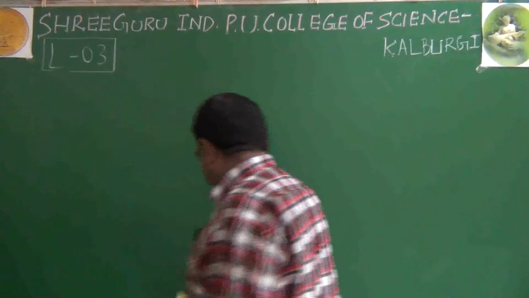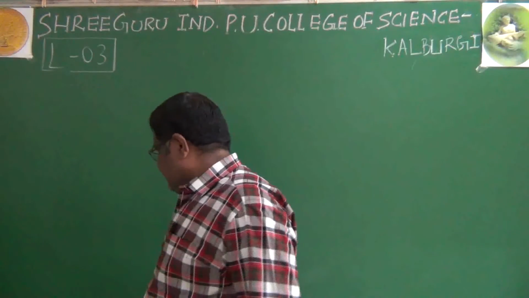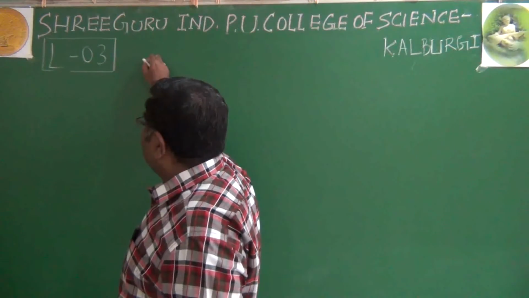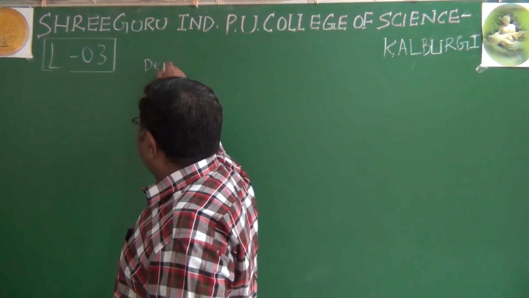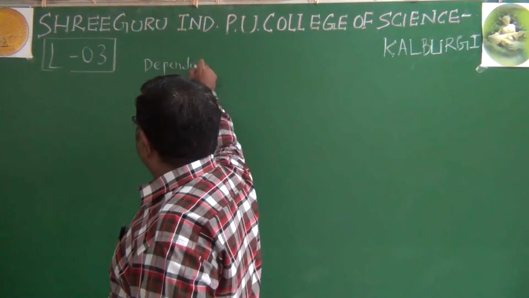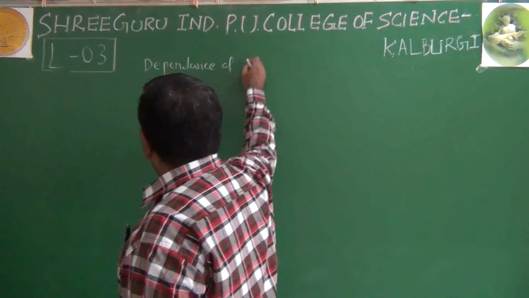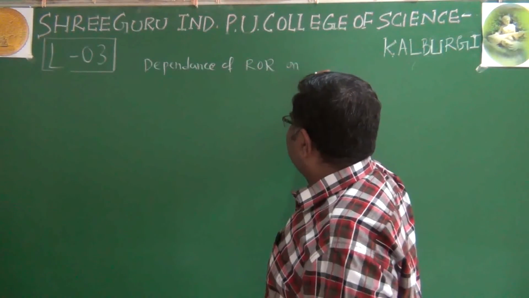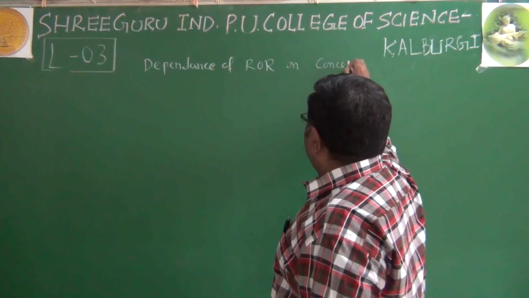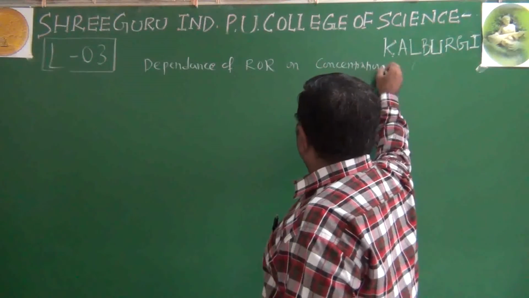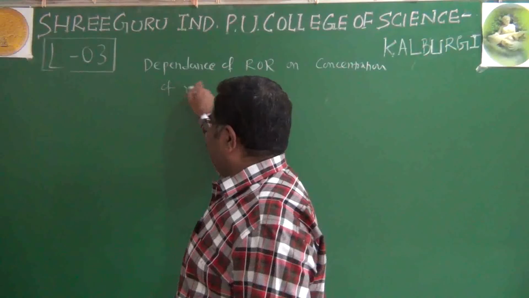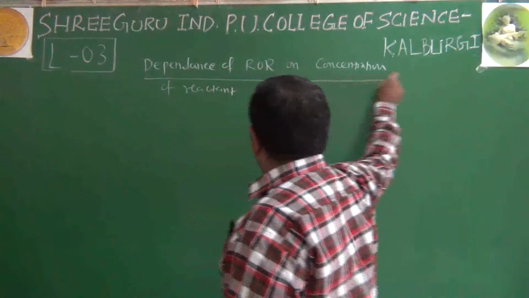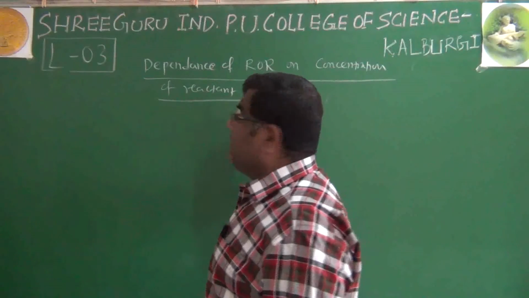Now, after completing these factors, we have to start learning about the dependence of rate of reaction on concentration of reactants. How is that dependence there?